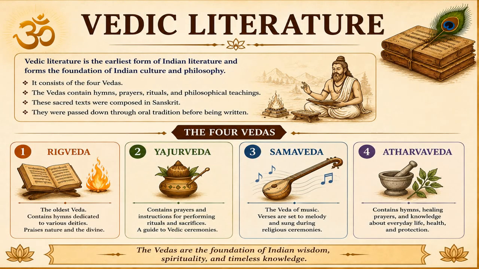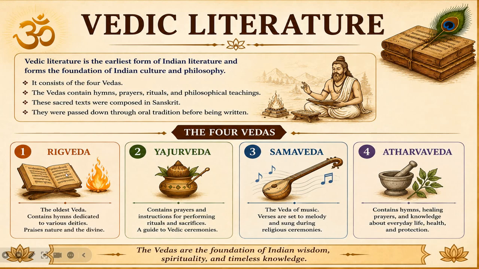Next comes the Vedic literature, which is the earliest form of Indian literature and the foundation of Indian culture, philosophy, and spiritual knowledge. You can see here the explanation of the Vedic literature, which consists of the four Vedas and which contains hymns, prayers, rituals, and philosophical teachings. It also highlights that these sacred texts were composed in Sanskrit here, and were preserved through the oral tradition for many centuries before being written. Now, here you can see the four Vedas, that is the Rig Veda, Yajurveda, Samaveda, and